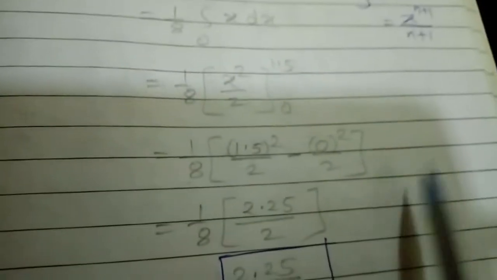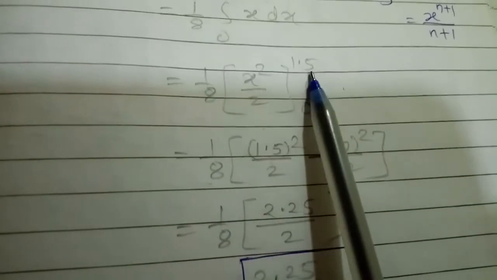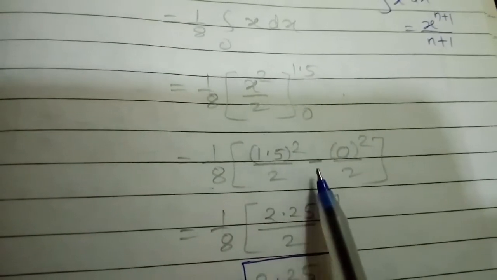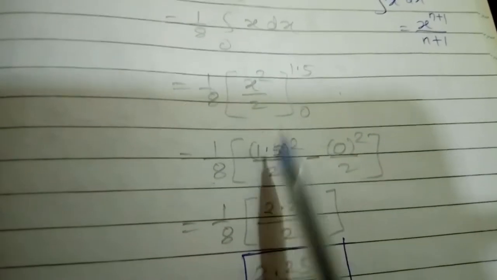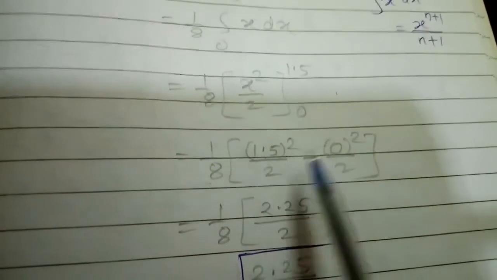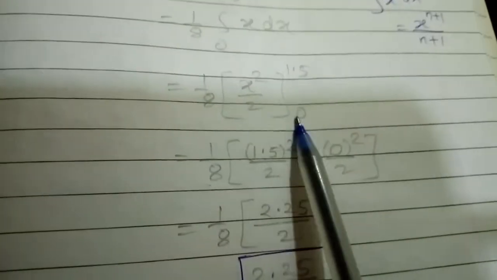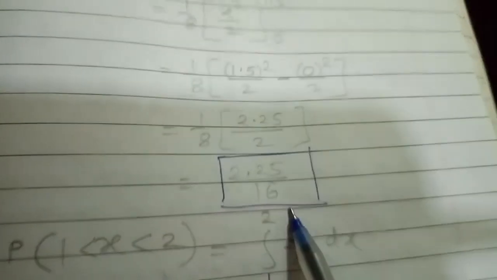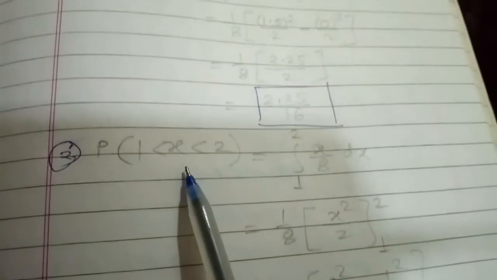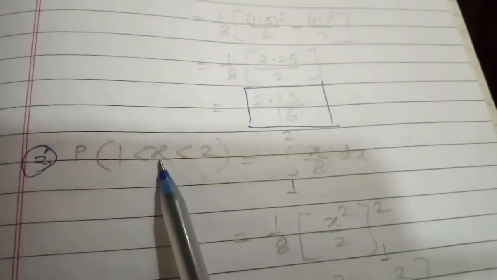Now we have to use upper limit minus lower limit. So wherever you see the x, you have to put down the upper limit, and then you have to write down the lower limit. So there is a subtraction of upper limit minus lower limit. So 1.5 square minus 0 square, and by solving this we get 1 by 8, 2.25 upon 2, and so the answer is 8 2s are 16, 2.25 upon 16.